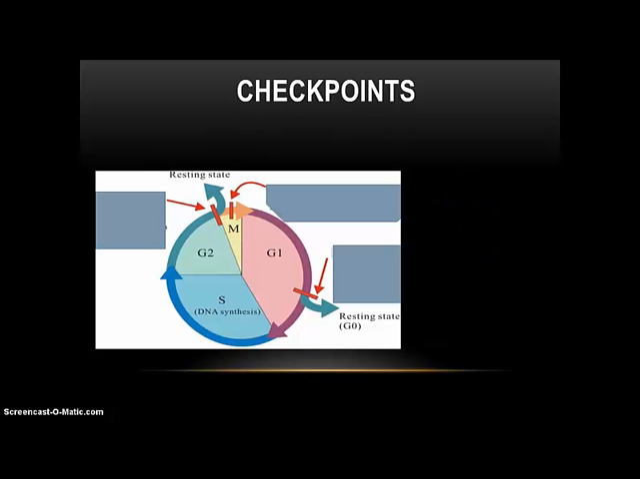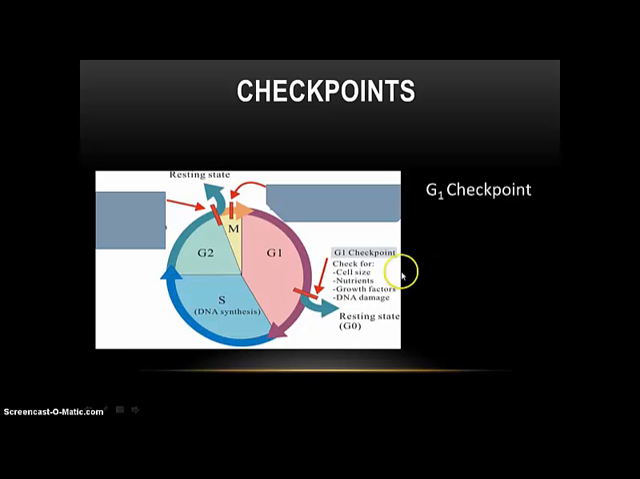Alright, so let's talk about the checkpoints. This is what regulates whether or not that cell divides. So let's talk about the G1 checkpoint. That's the first checkpoint. In the G1 checkpoint, it checks for cell size, nutrients, growth factors, and damage to the DNA. If everything's good, it will continue dividing, and if not, then it'll stop.